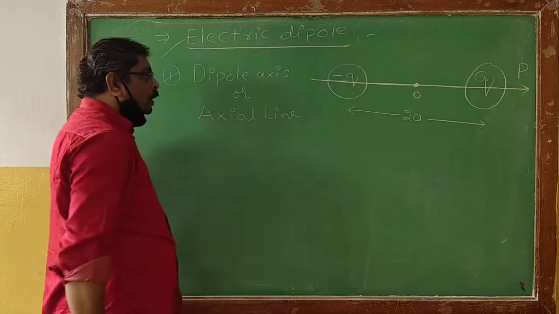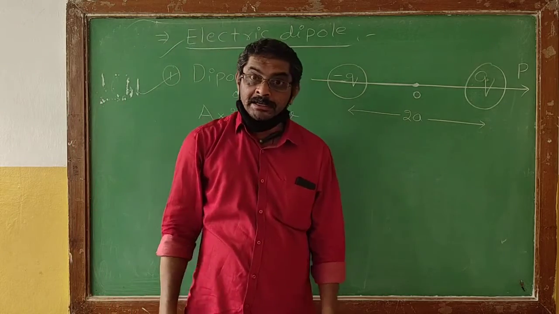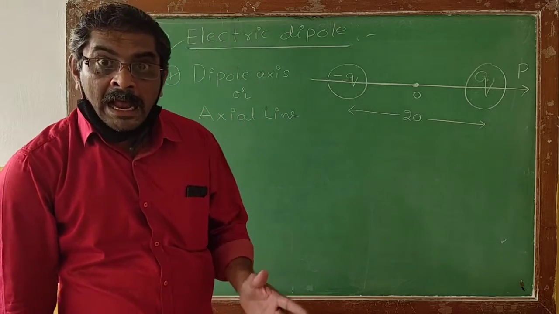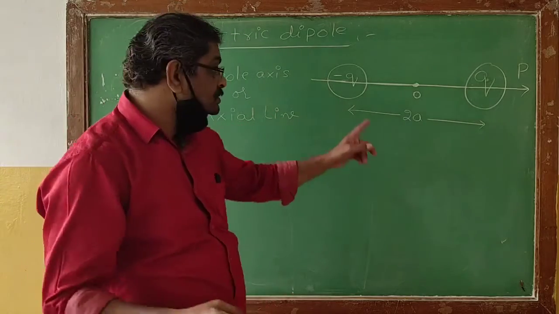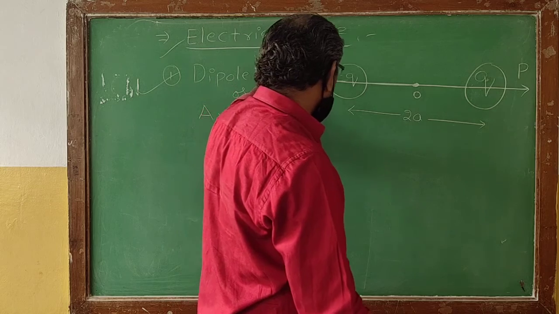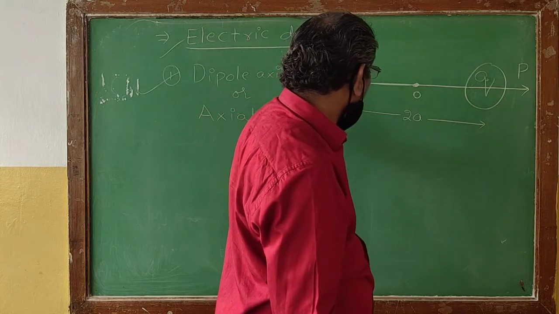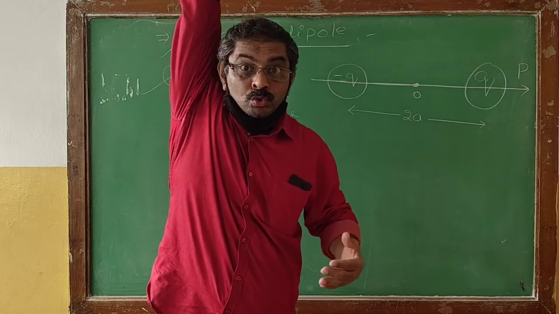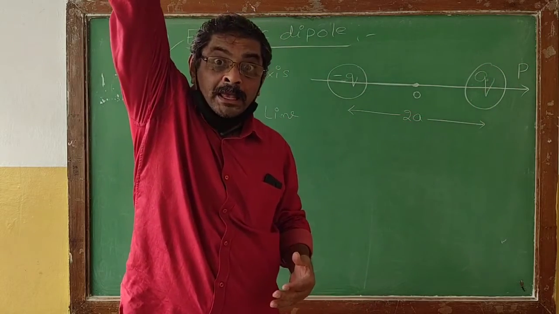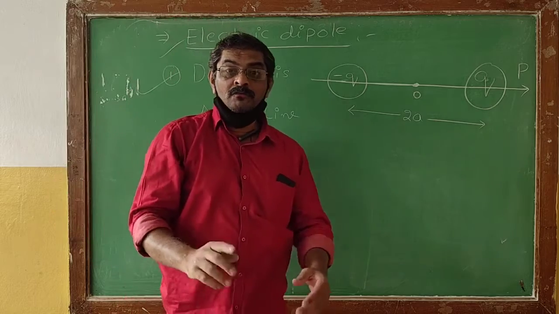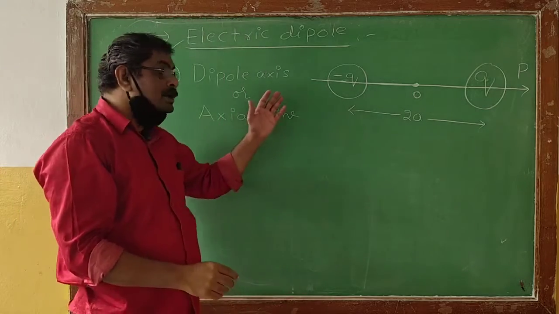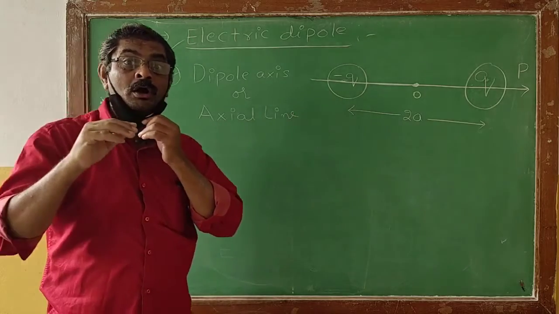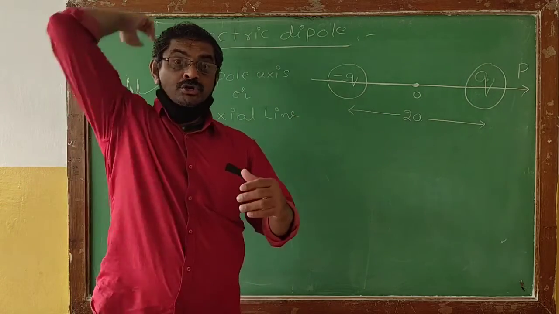Let us see what we mean by the dipole axis or the axial line. You can clearly see in the diagram the horizontal line passing through the two charges of the electric dipole will be generally called the dipole axis, or the axial line. Become familiar with this particular term.